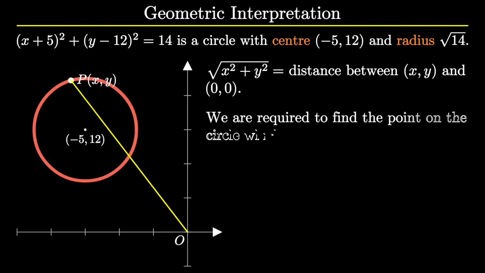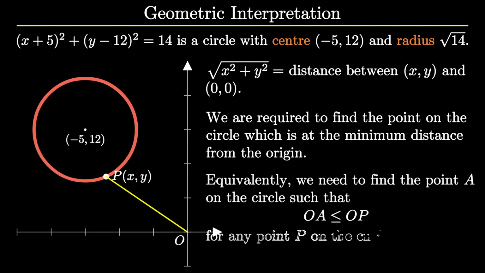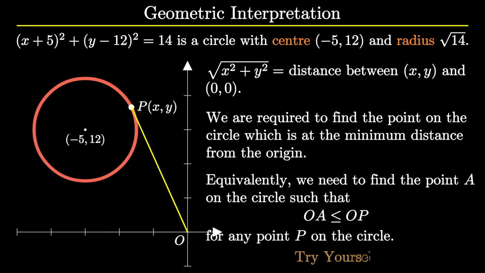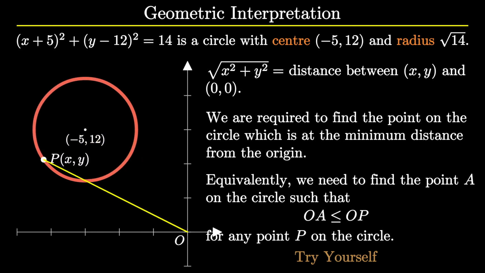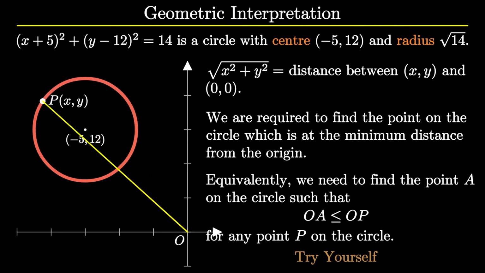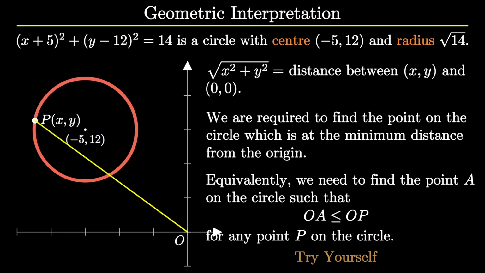Notice that square root of x square plus y square is nothing but the distance between (x, y) and (0, 0). So finding x and y for minimum x square plus y square is equivalent to finding the coordinates of the point on the circle which is at the minimum distance from the origin. Try yourself to find that point and let us know your ideas in the comment section.